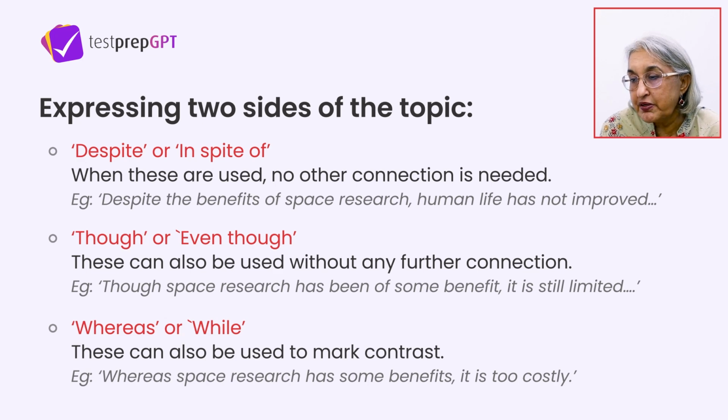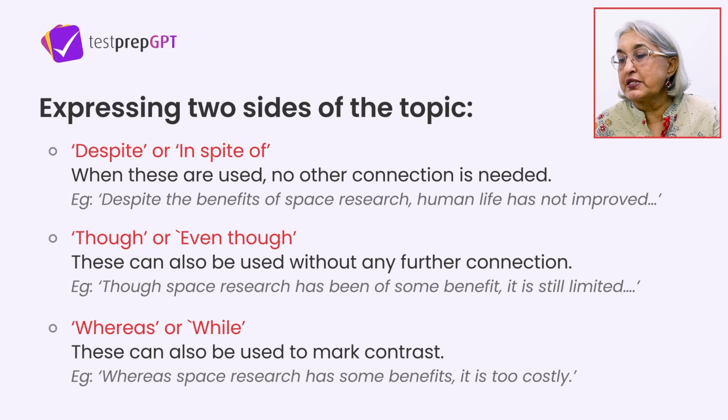Space research has some benefits, but it is too costly. So whereas indicates the same meaning as but does. Whereas space research has some benefits, it is too costly. So don't put any other word over here. Don't use but over here. You can't use two forms. Either use whereas or use but.